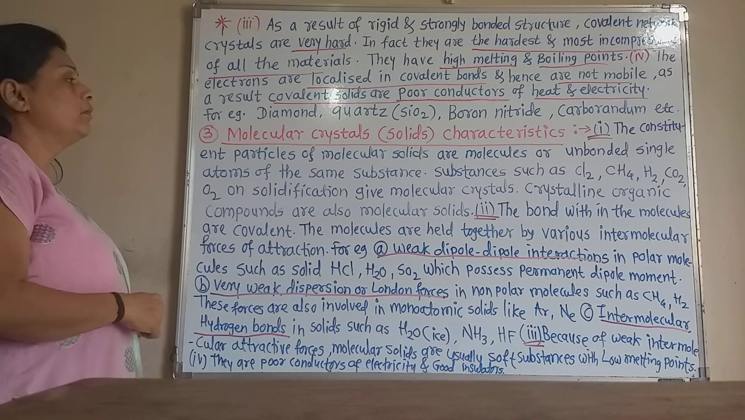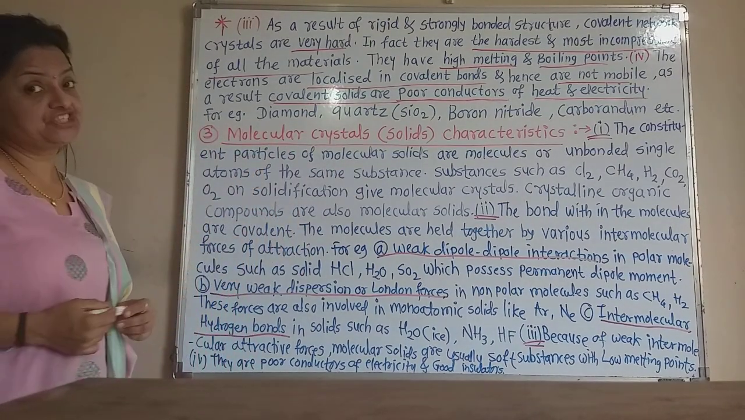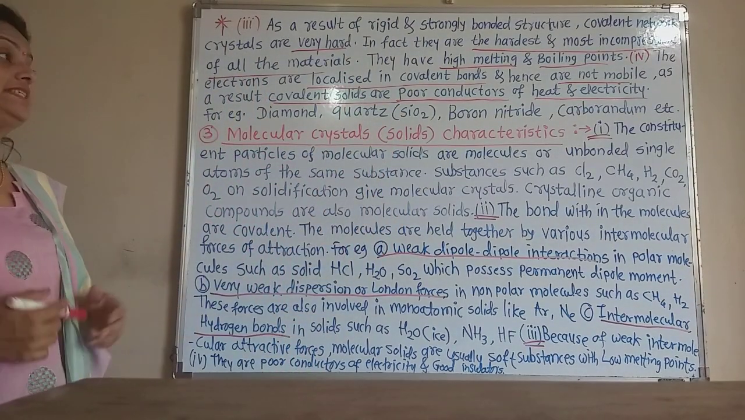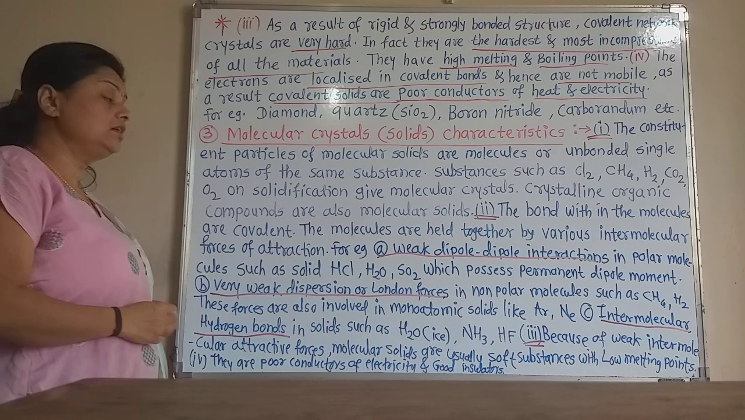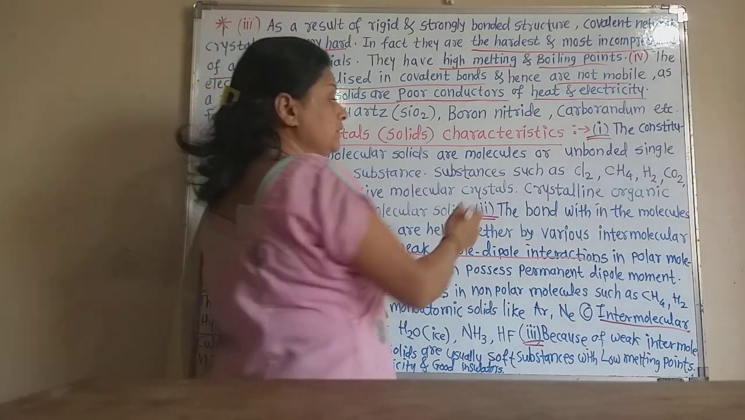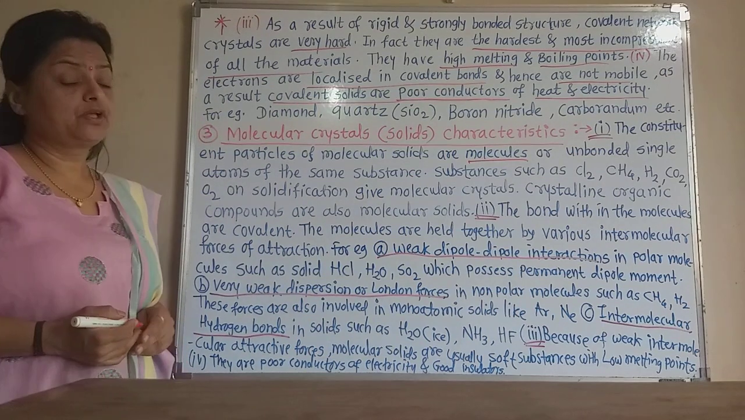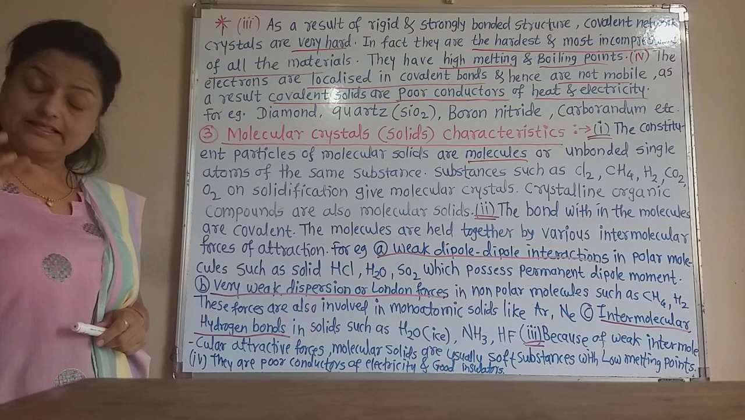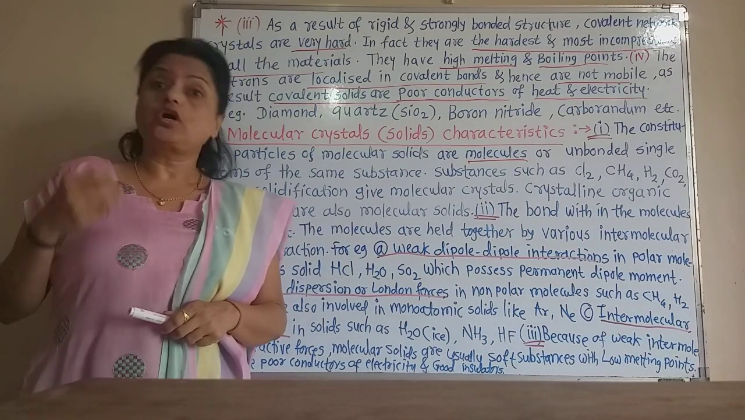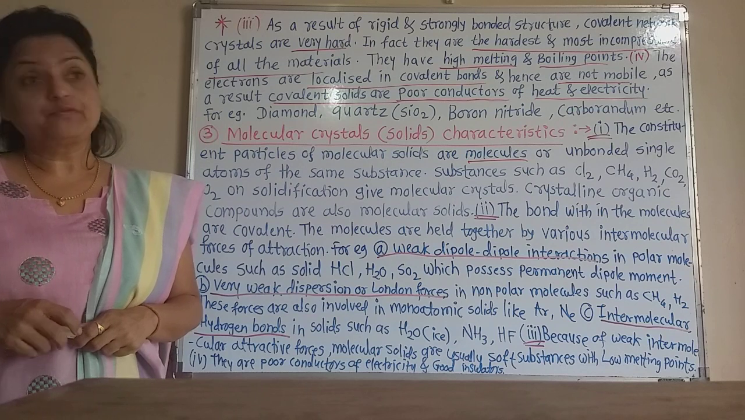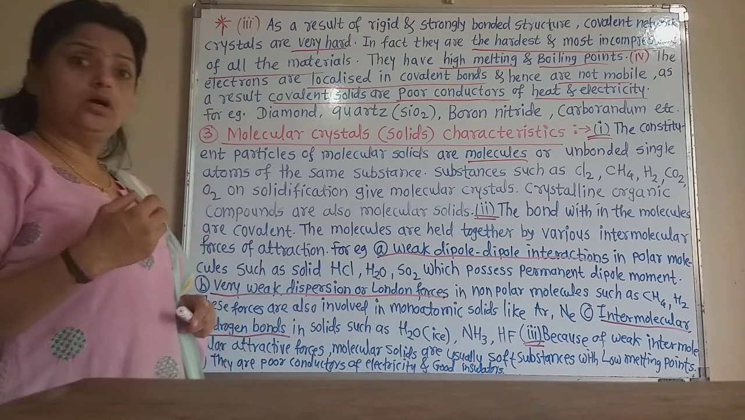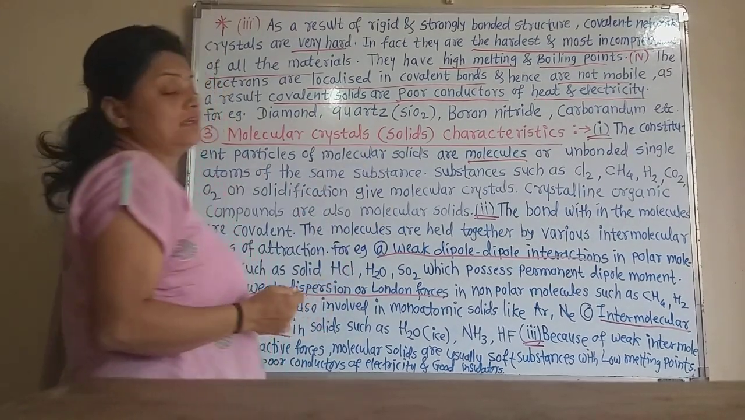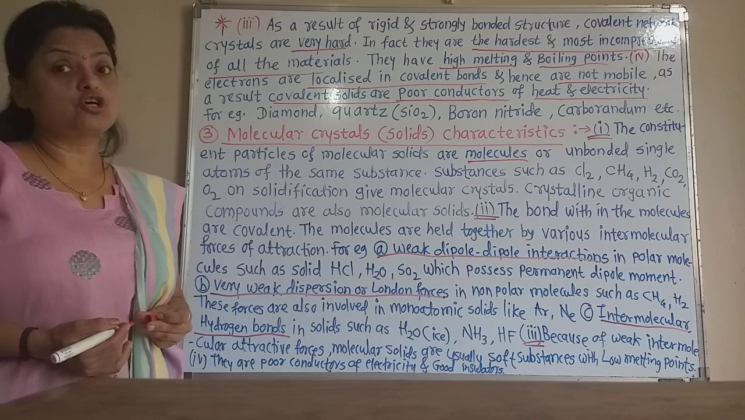Now next is the molecular crystal. The third type of crystalline solid is the molecular crystal or solid. They have the following characteristics. The constituent particles of molecular solids are molecules. But inert gases also form solids on applying high pressure and low temperature. So in inert gases, unbonded single atoms of the same substance are the constituent particles, as in argon and neon.